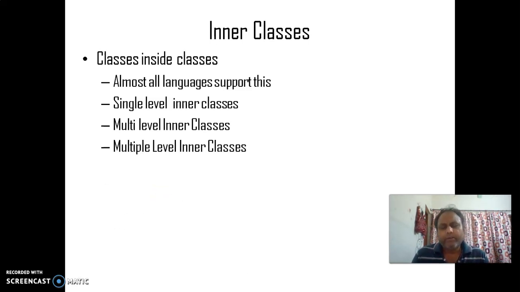We also have multiple level inner classes, where one class has nested inner classes. Suppose there is a class A, class B can have class C, C can have class D, class D can have class E. So all these C, D, E classes are inside class B. So a class can have more than one inner class.